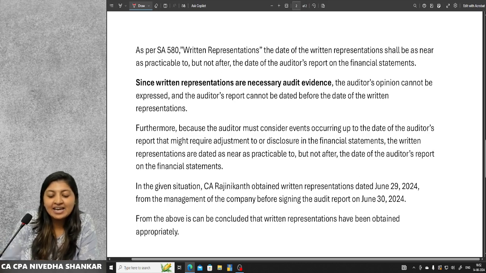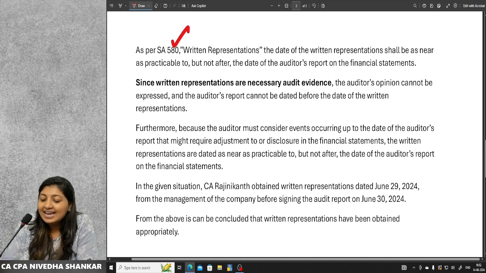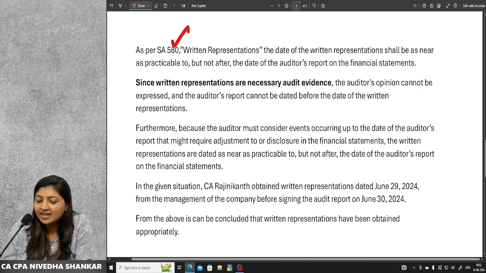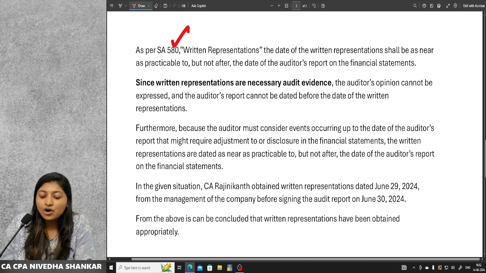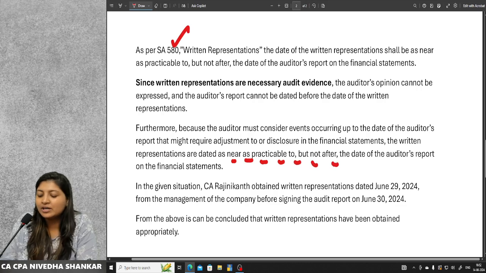As per SA 580, like I told you, you can just start off with the name and the number. The date of the written representation shall be as near as practicable to, but not after the date of the auditor's report. Since written representations are necessary audit evidence, the auditor's opinion cannot be expressed and the auditor's report cannot be dated before the date of the written representation. Furthermore, because the auditor must cover events occurring up to the date of the auditor's report that may require adjustment or disclosure in the financial statements, the written representations are dated as near as practicable to, but not after.